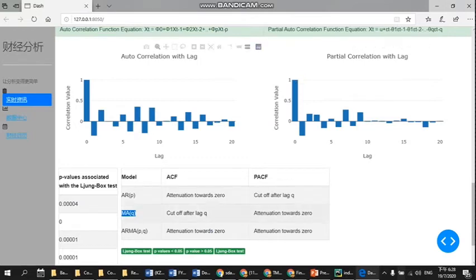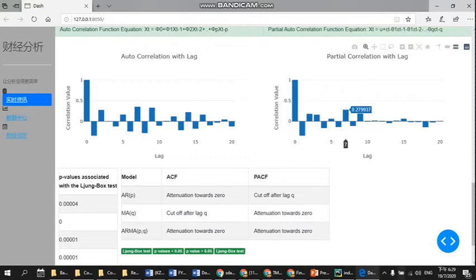From here we can see MA cuts off after lag q, which means this is what we pick for the MA q value. The cut off after lag q means the value drops below 0.5. So we can pick 1 or 2 or 3, and after this the data is already usable.